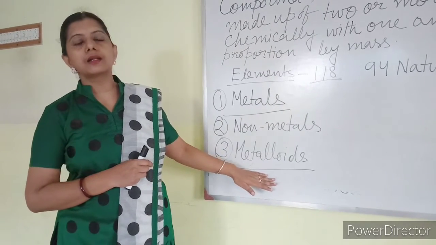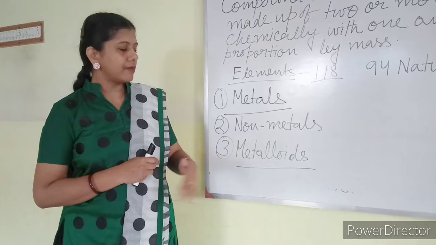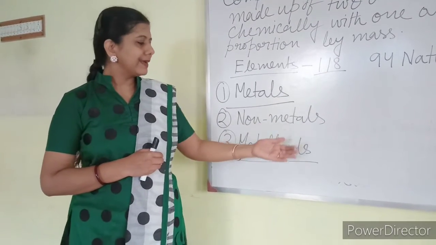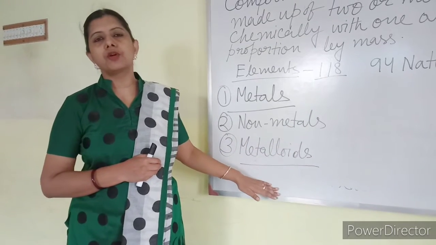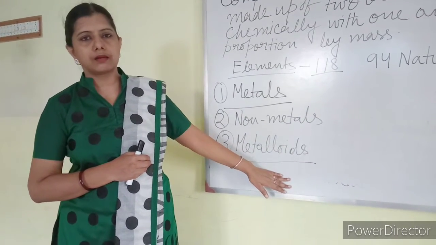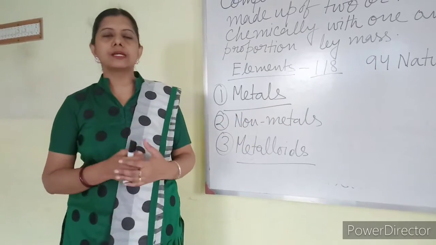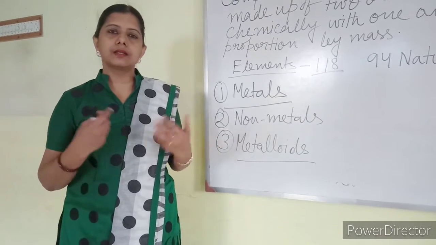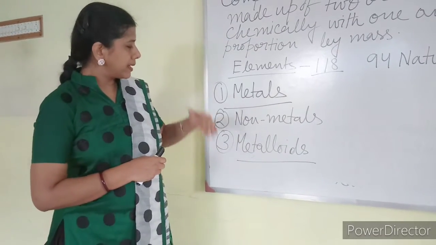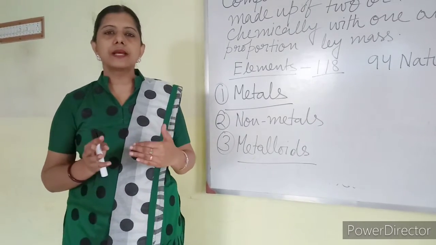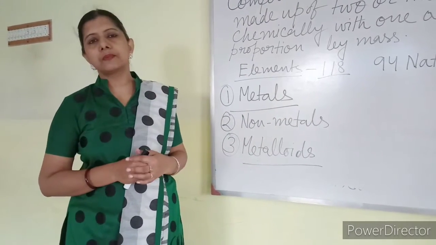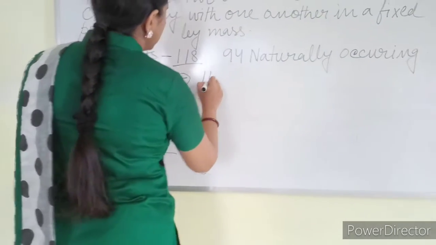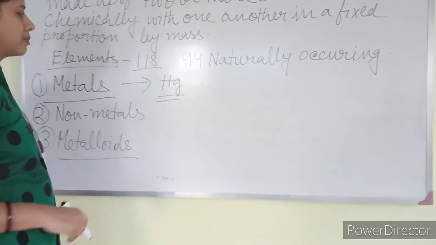Those exceptions you have to learn very carefully and properly. Metalloids are those elements which have some properties of metals and some properties of non-metals. Silicon and germanium are examples of metalloids. Now I already told you, generally metals are solid. Some metals are present in other states also, but out of metals and non-metals, at room temperature only 2 elements are present in liquid state.